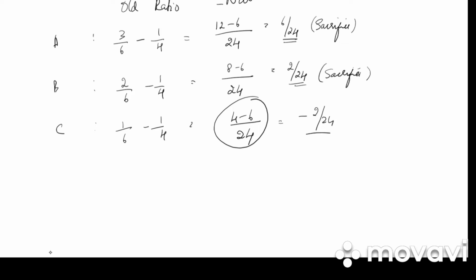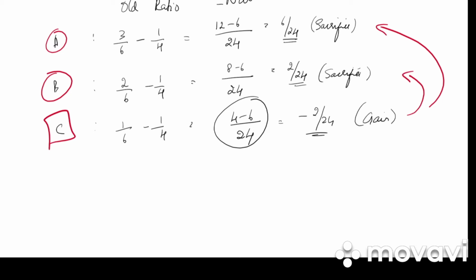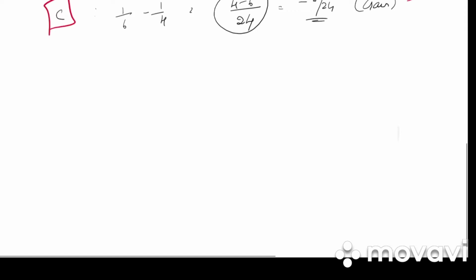Is it sacrifice or gain? It is gain. So the goodwill of the new partner D will only be given to A and B, because only A and B have sacrificed the ratio. And the goodwill of C will be given to both A and B because C has gained and A and B have sacrificed.